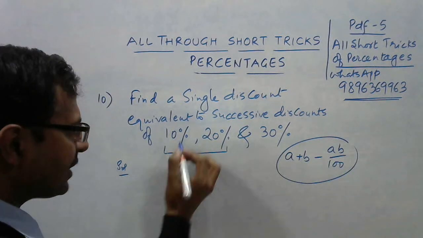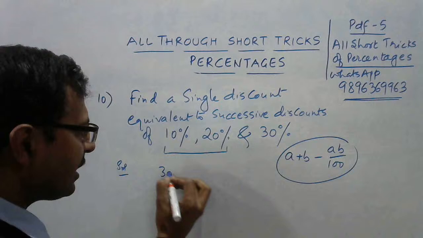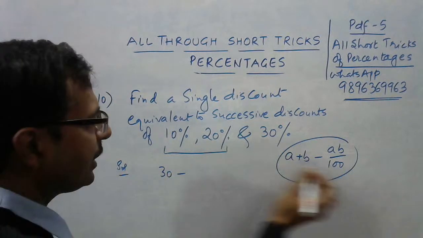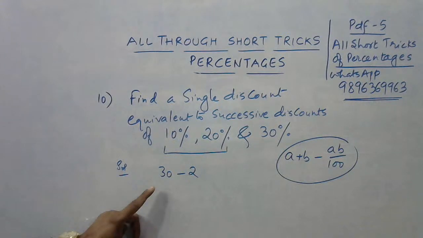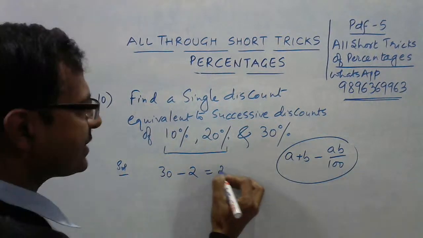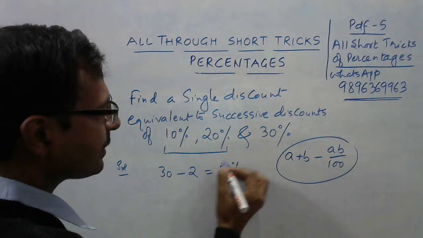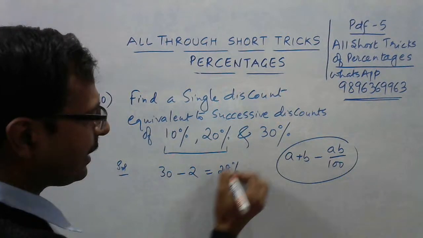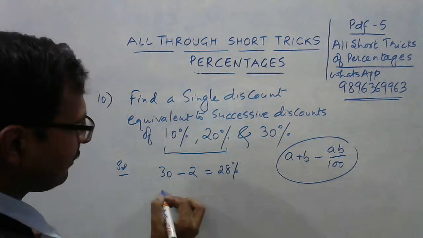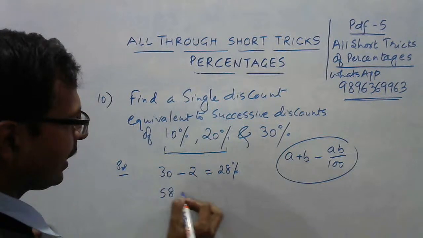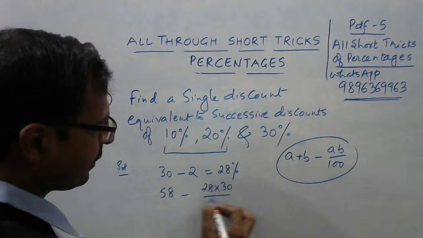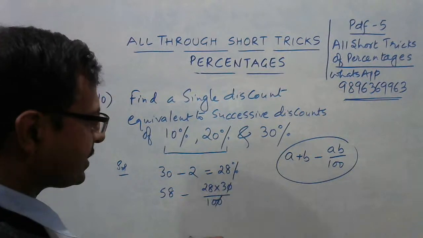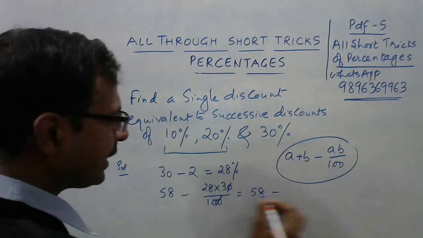So 10 plus 20 is 30. 30 minus 10 into 20, which is 200 by 100, that is 2. So 30 minus 2, this will be 28%. And now 28% and 30% will be combined. The sum of these two will be 58, and you need to subtract 28 into 30 by 100. The 0 gets cancelled. So this is 58 minus 28 into 3, which is 84 by 10, that is 8.4.